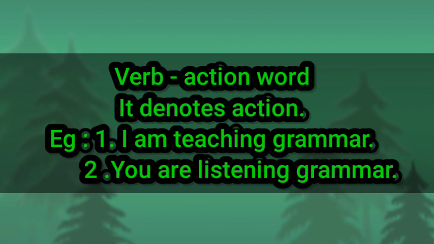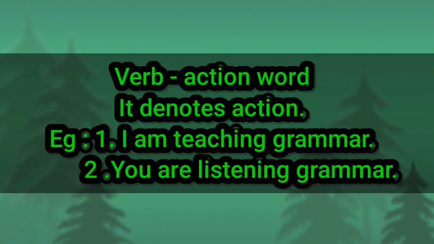Here in this sentence, am teaching is the verb. It shows tense also. What tense is this one? Am teaching, the ing form, continuous tense. Am means present continuous tense. I am teaching grammar. That verb am teaching shows present continuous tense. Present continuous means a process is going on at the time of speaking.